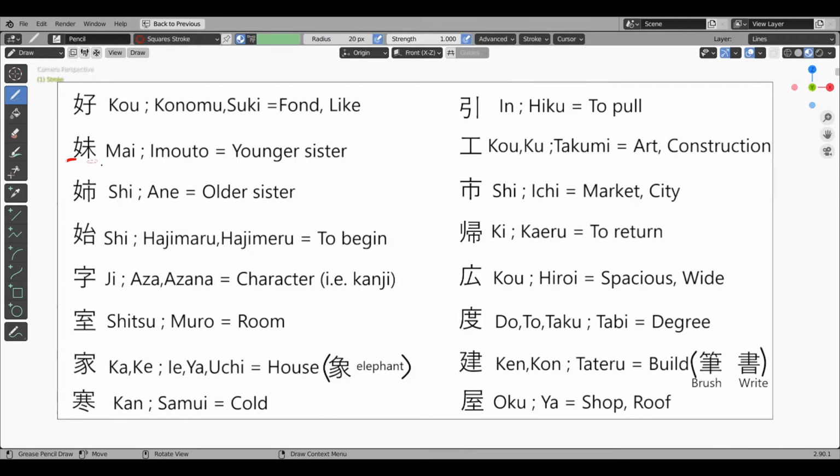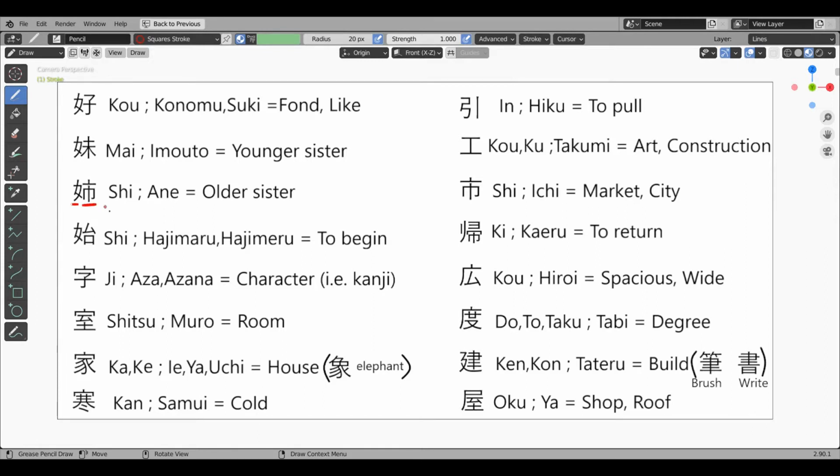Imoto or younger sister kanji. This kanji has woman radical and still or not yet radical. So, woman who is not yet old, that is younger sister. Onyomi is Mai.